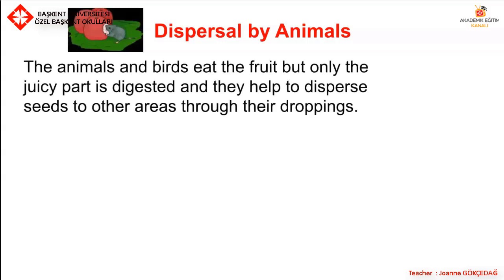So the animals and birds eat the fruit. They eat the juicy bits, but the seeds or the pips can't be digested. So after digestion, after they've eaten it, they go to the toilet, of course, and they've moved from one place to another. When they go to the toilet, the seed comes out.